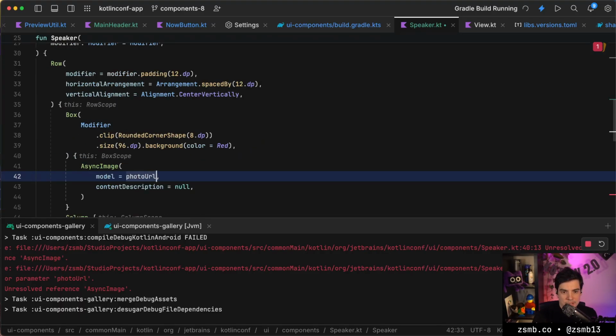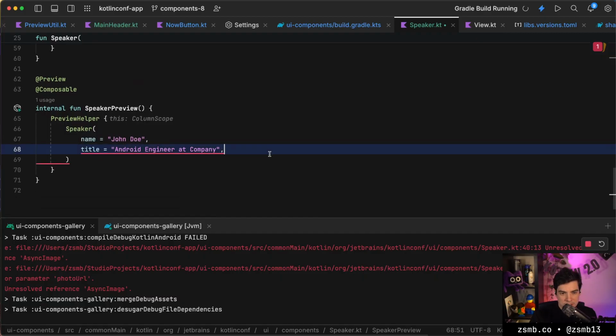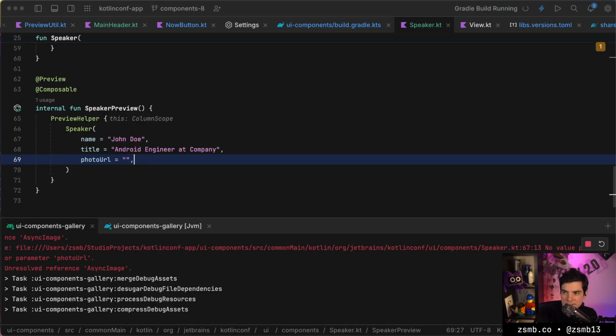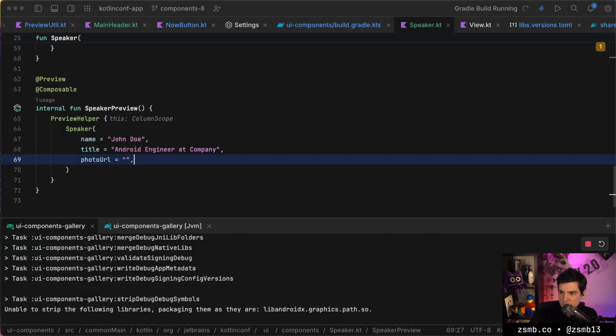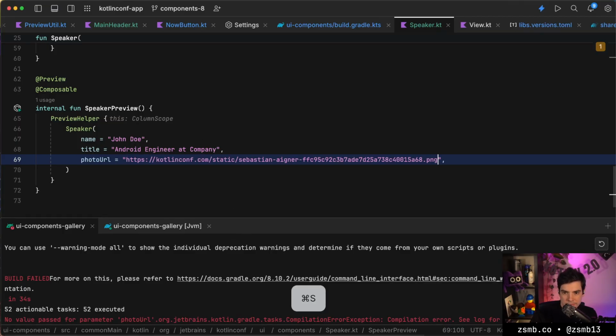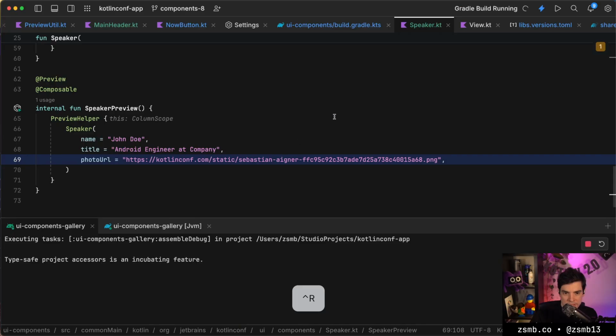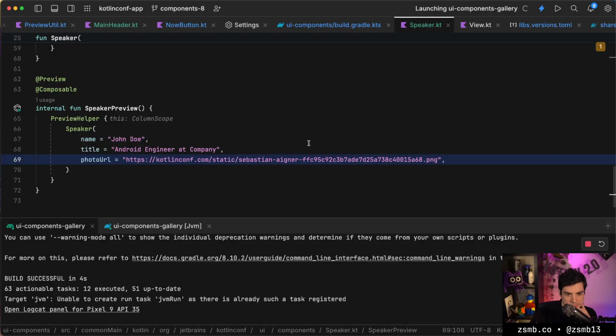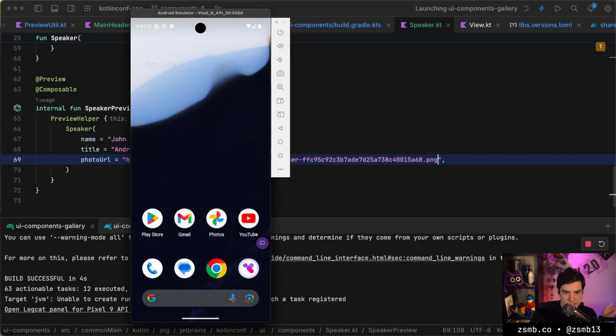So this is photo URL, and we should pass one of those in. The question is, where do we get a nice photo URL? If only we had a good photo from somewhere. There's a photo URL. Well, build successful. That's a good step.